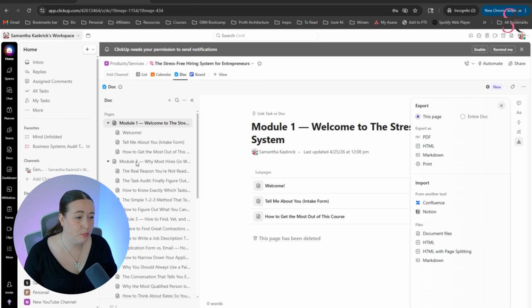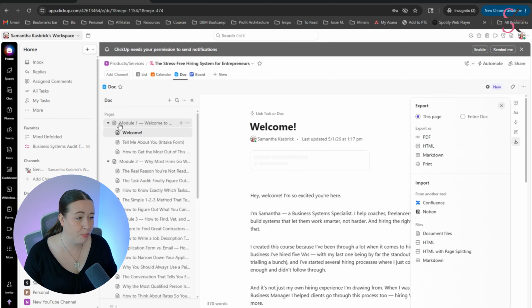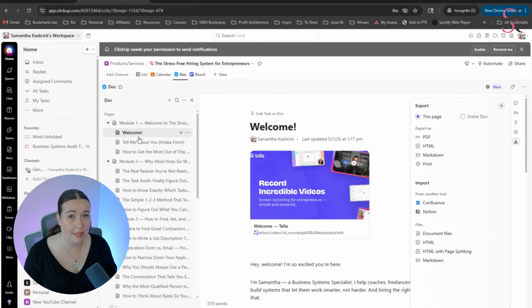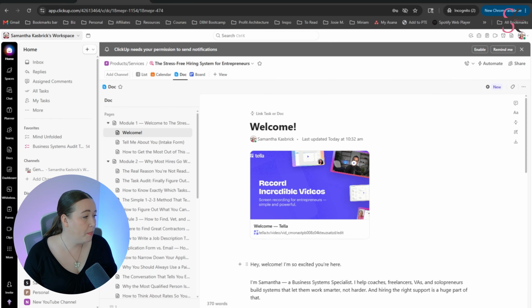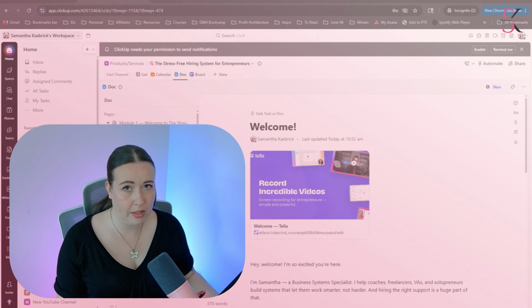Like you can have these tabs over here and so I have it separated into modules, and underneath the modules are my lessons, and you can make comments in here. You can download them as like a PDF or a Word doc. It's basically seriously like a Google Doc. I think everything you can do in a Google Doc, you can do in here, or almost everything anyway.